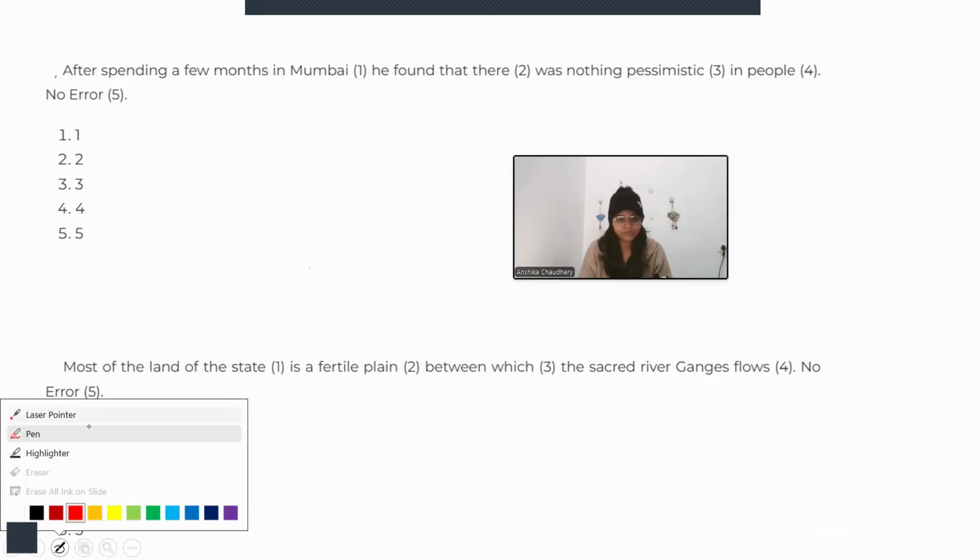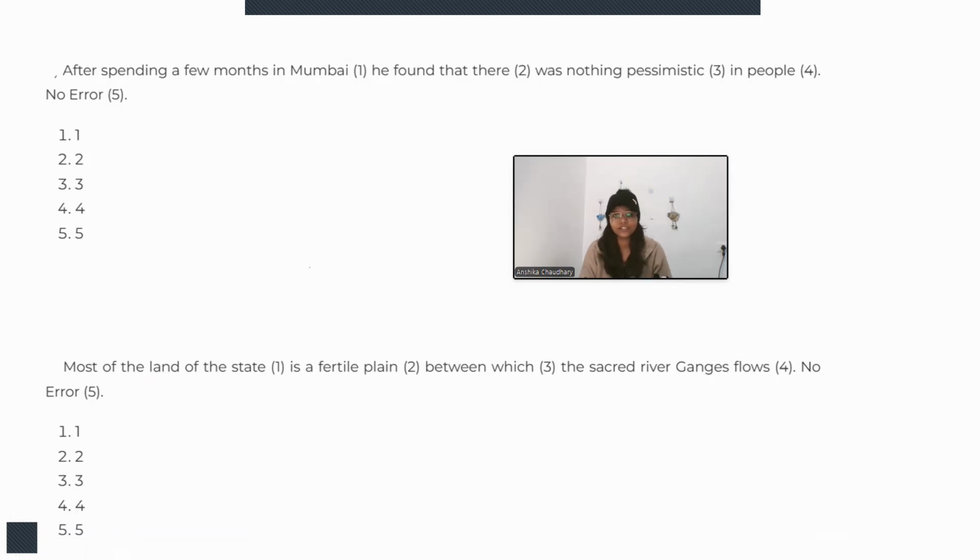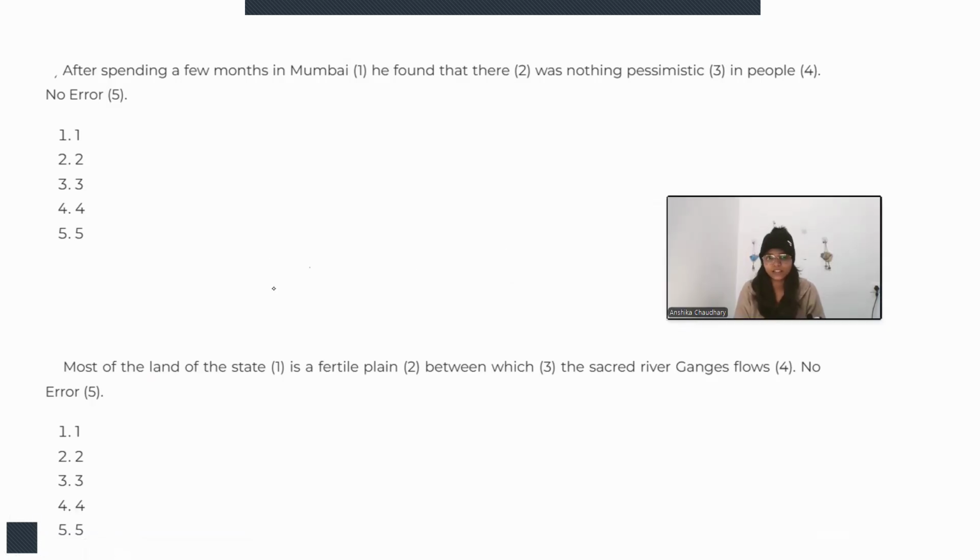All right, so let's move on to the very first question for today. We need to find the errors in this sentence. There are five parts in this sentence, and we need to find out where the error is, and I will tell you how you can resolve the error and which will be the correct statement. Okay, so the very first statement is: after spending a few months in Mumbai, he found that there was nothing pessimistic in people, or no error.